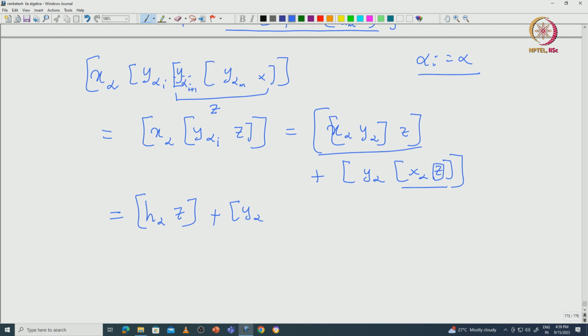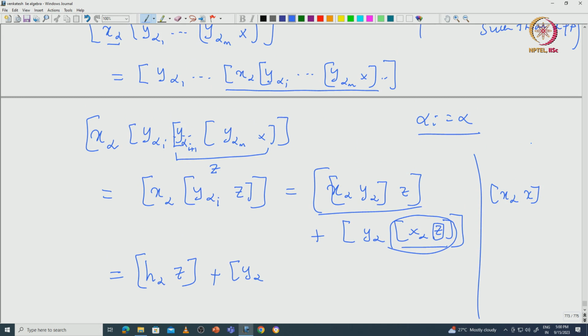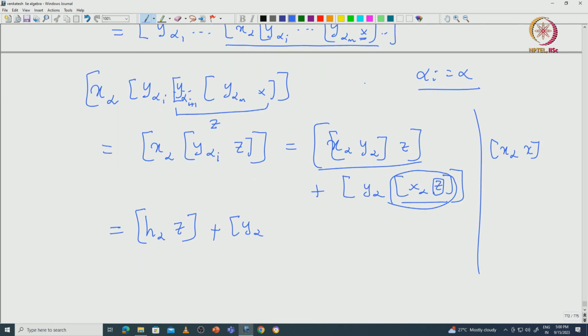Okay. So, then you can see that this, by induction on the number of y alphas involved in this Z, you can assume this element is inside M. So, the induction should start with just not having any y alphas. In that case, you can see that x alpha bracket x will appear, because let us say x alpha passes through all the way and then reaches x. Okay, that is where the induction should start.